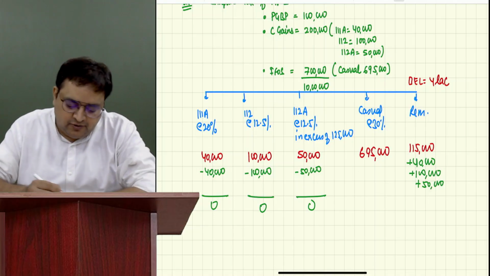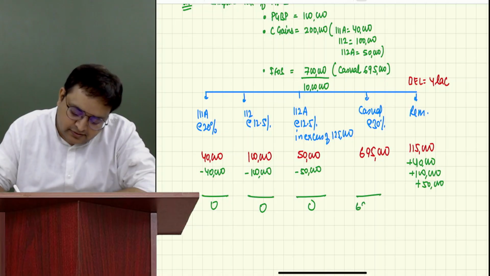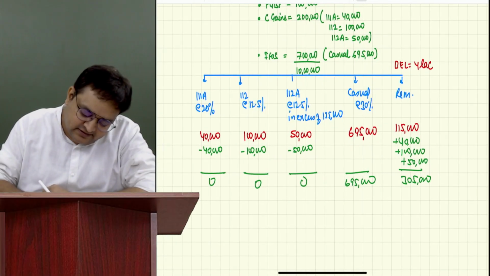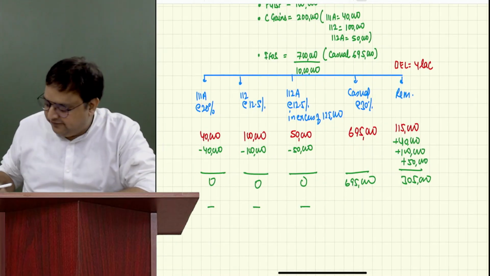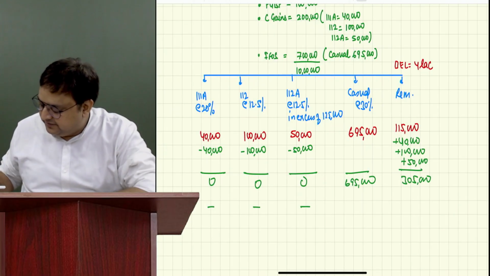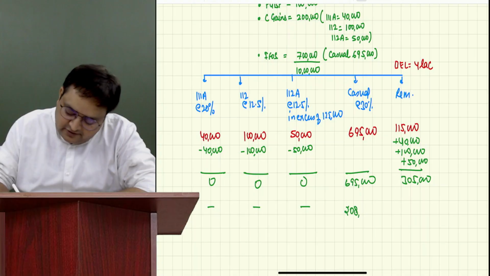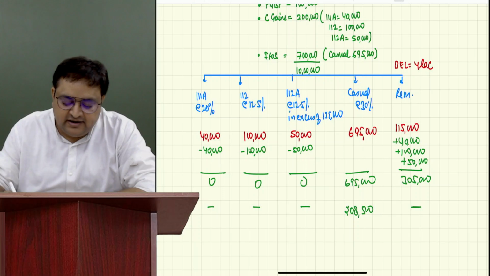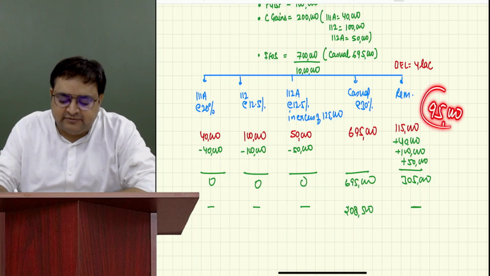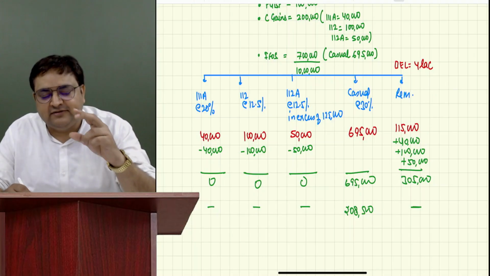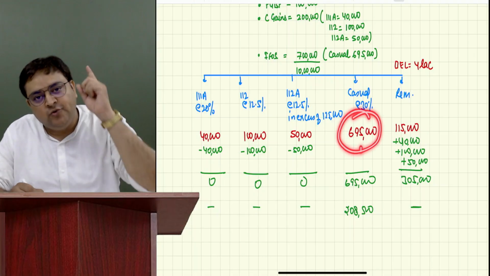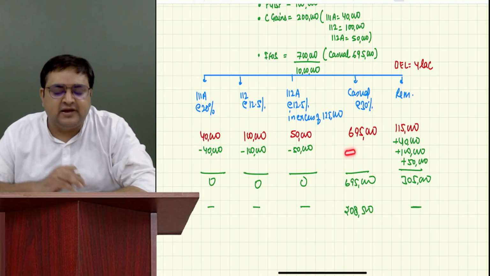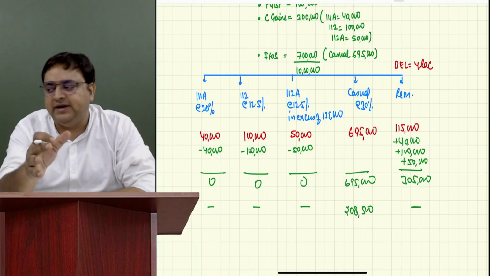It will lapse. Now on 6,95,000, and here we have 3,05,000. The tax is 0, 0, 0, and on 695 at 30%, 2,08,500, and here the tax is 0. Now this person will say, sir, what about my 95,000 which is left? We will say, no, you will not get this benefit, because all this money which you are earning is your casual income. You have to pay tax at 30%. We will not spare any penny from here. You cannot reduce your casual income. On casual income, you have to pay 30% tax.